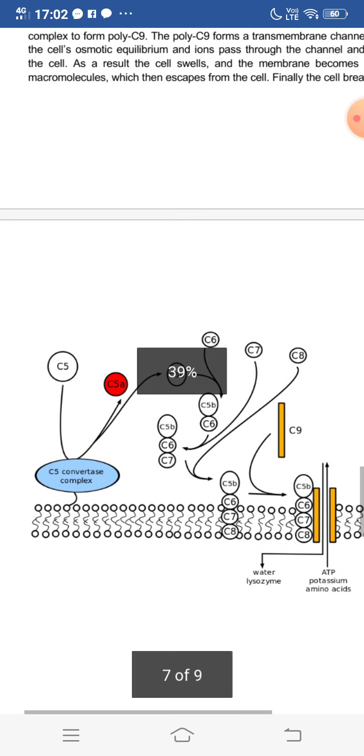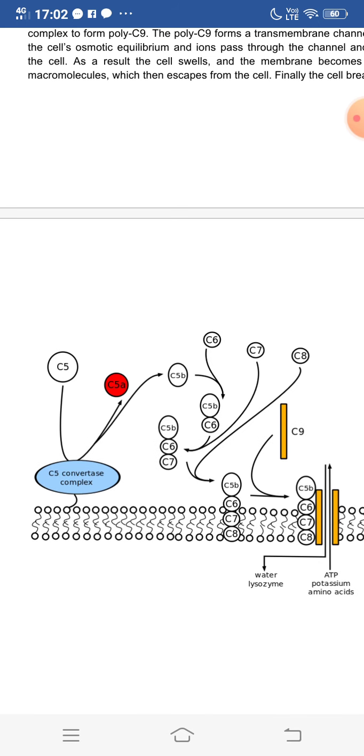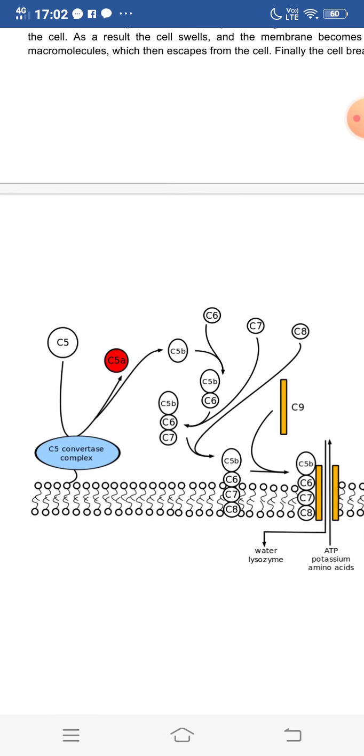So in this figure you can see that C5 is the beginner. The C5 convertase complex breaks it down into C5a and C5b. C5a diffuses into the fluid, whereas C5b, which is the large fragment, combines with C6, C7 and C8.